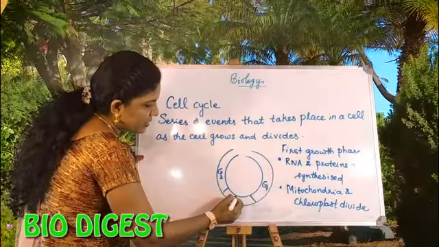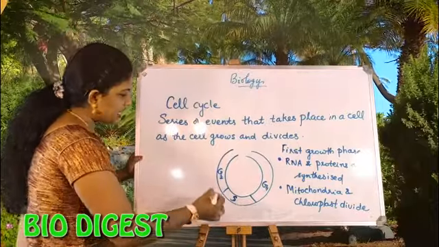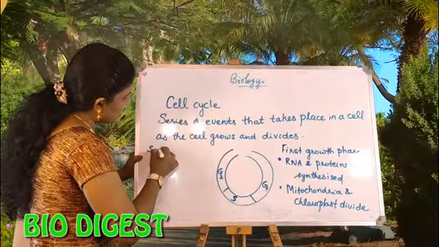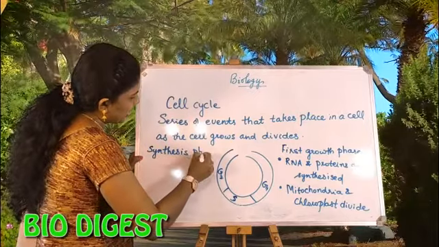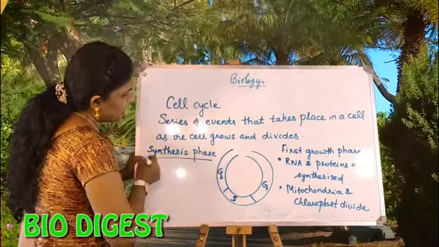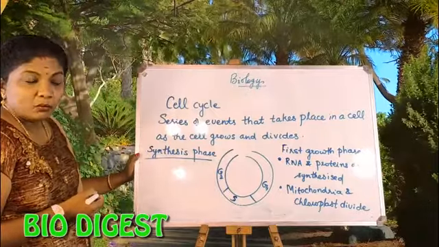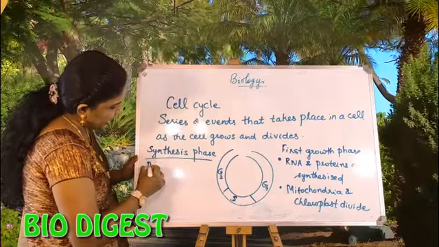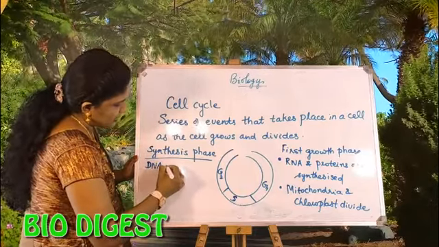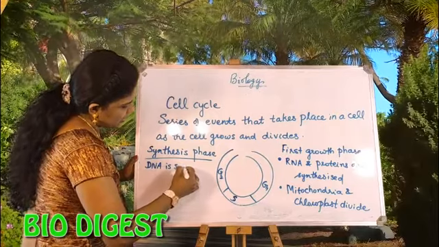Now what is this S representing? S is referring to the synthesis phase. The name itself is giving some idea. Something is being synthesized. What is being synthesized? Here DNA is getting synthesized.